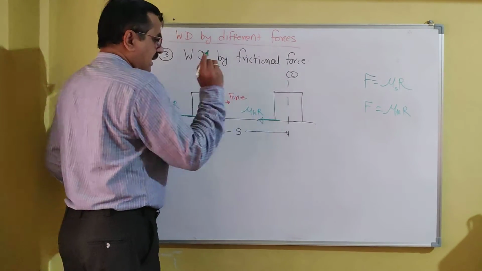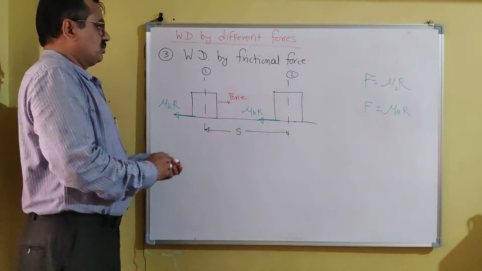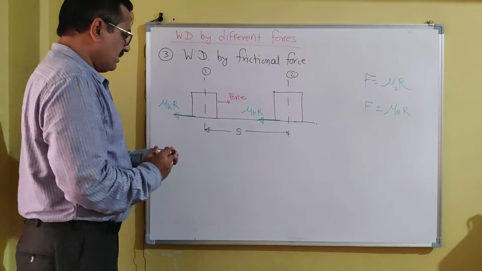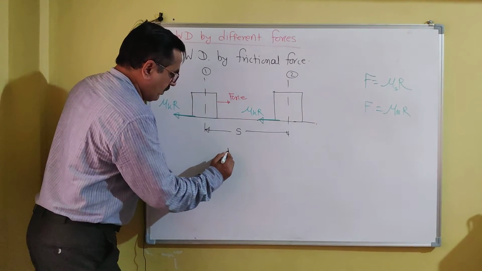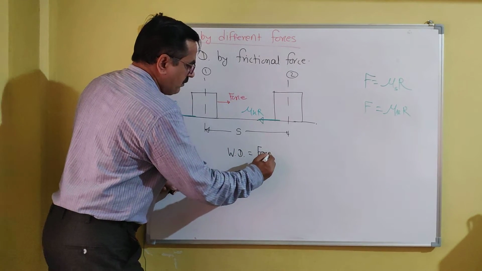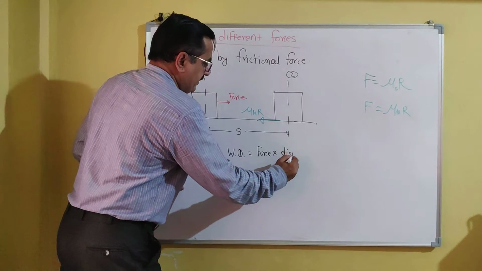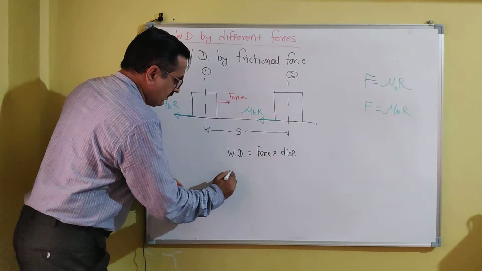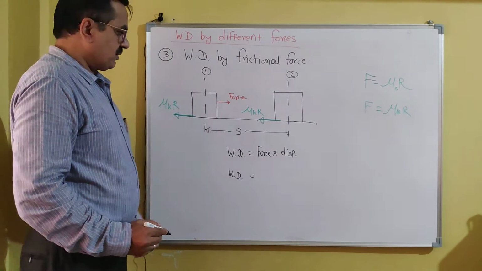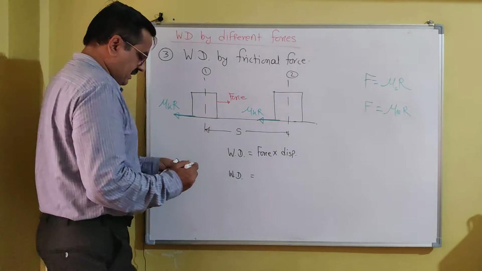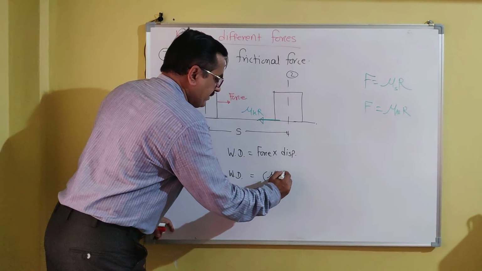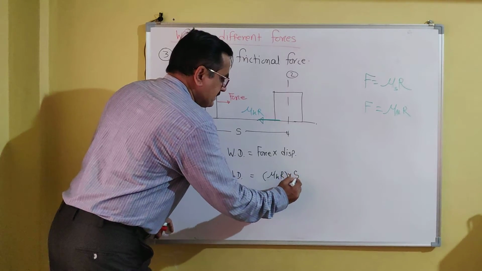If I ask you to calculate work done by frictional force, the basic equation is: work done is equal to force into displacement. Remember, we are calculating work done by frictional force. So the force acting on the body is mu k into R, and the displacement is S.